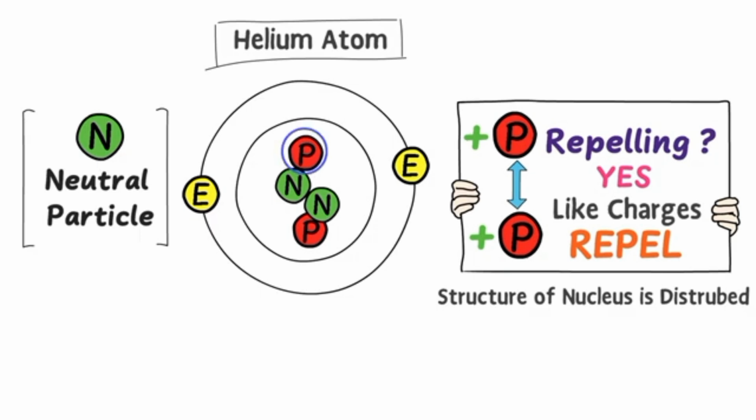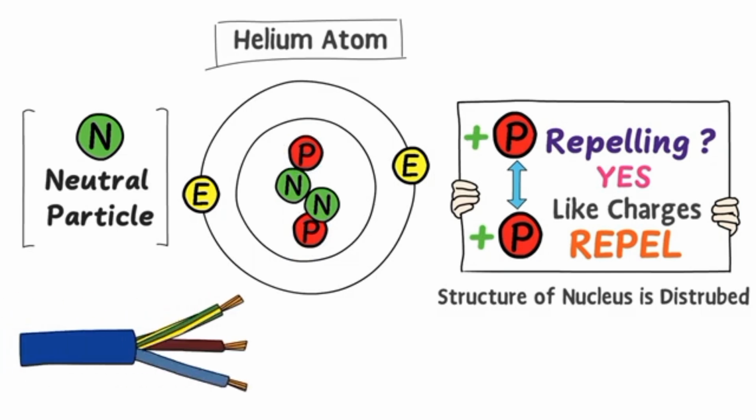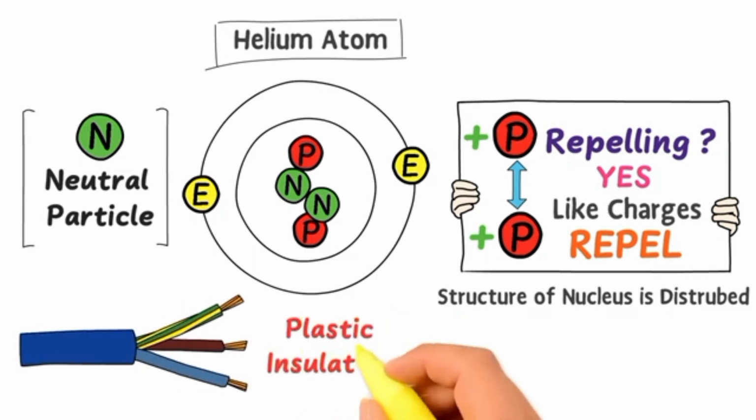You can also understand the function of neutrons in the nucleus by considering two current carrying wires touching each other. They are protected by plastic insulation. Similarly, the neutrons act as plastic insulation between the positively charged protons. In this way, repulsion among positively charged protons is minimized inside atoms.